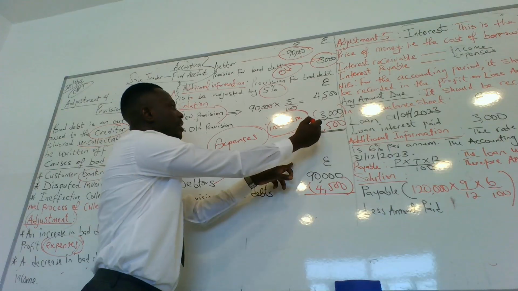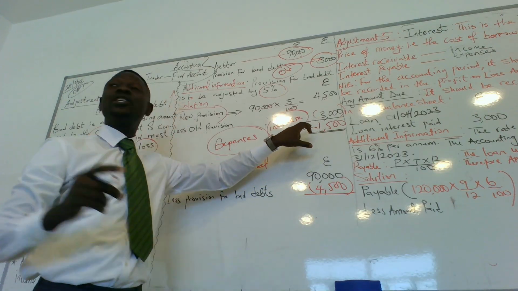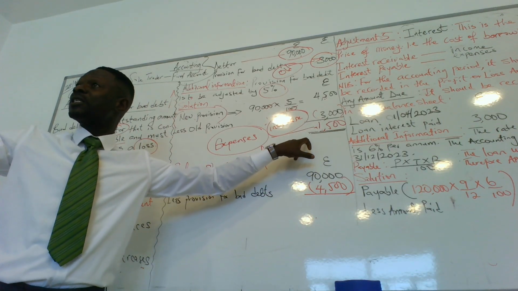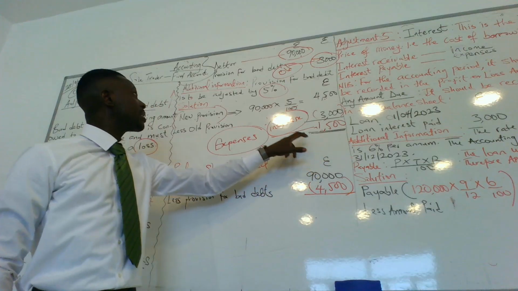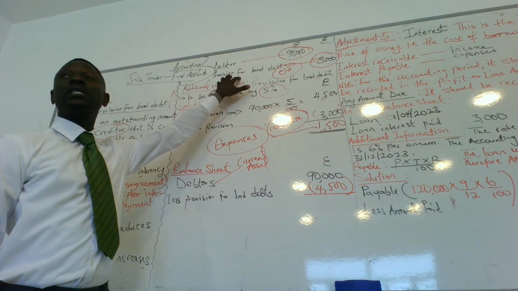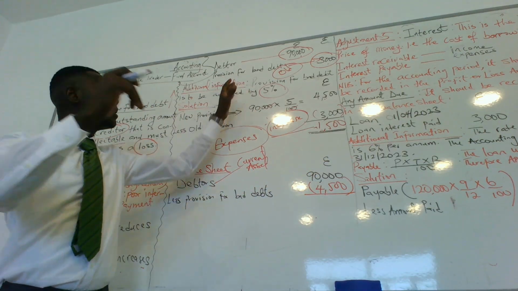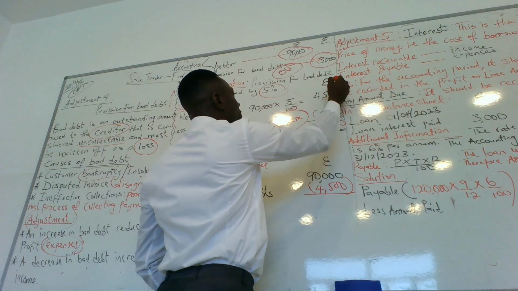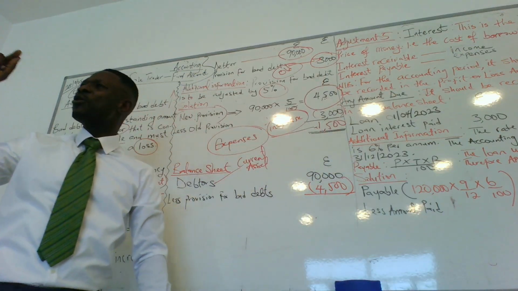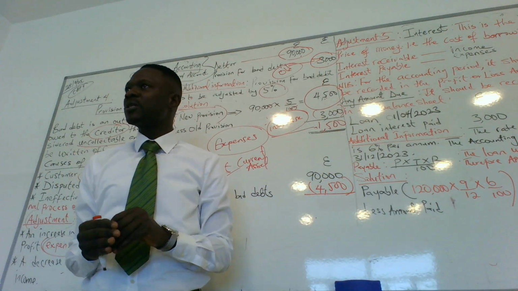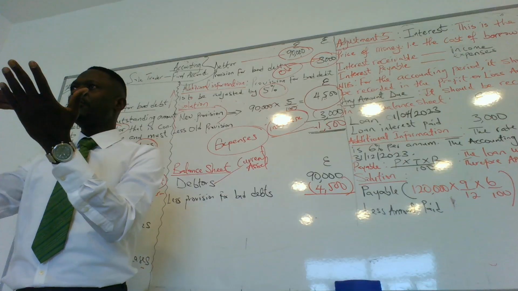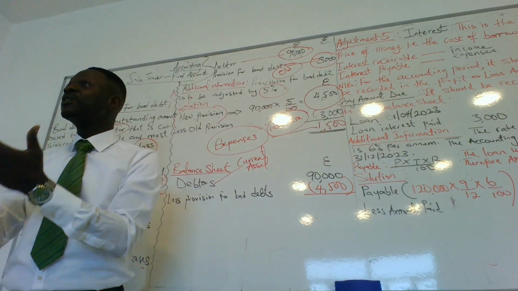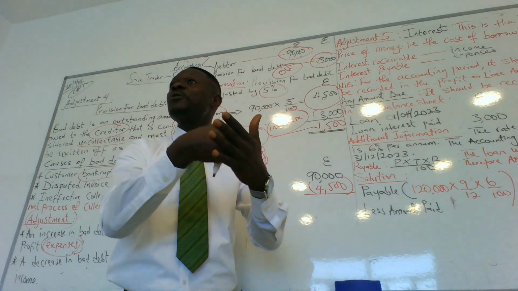So here, it has increased by 1,500. So your expenses account, your profit or loss account, will have 1,500 as provision for bad debts. That is done. Then the whole amount, which is 4,500, has to be taken away from your debtors. Because how do you get provision for bad debt? You get provision for bad debt because you have debtors who have not paid back.